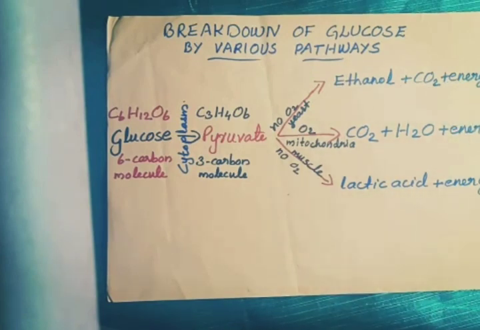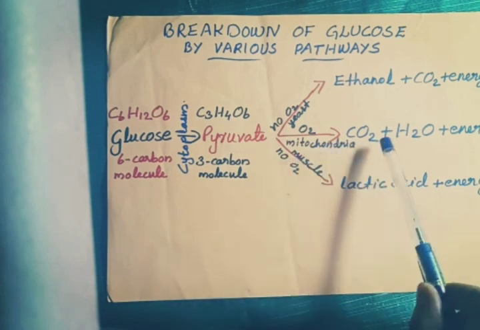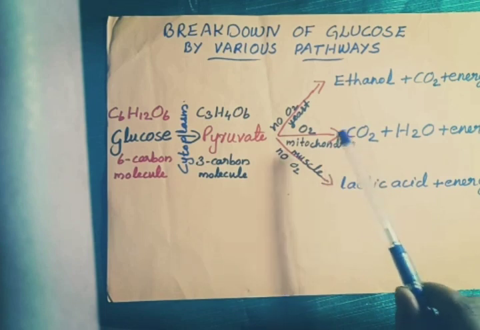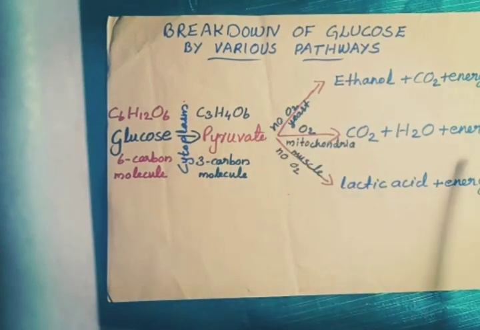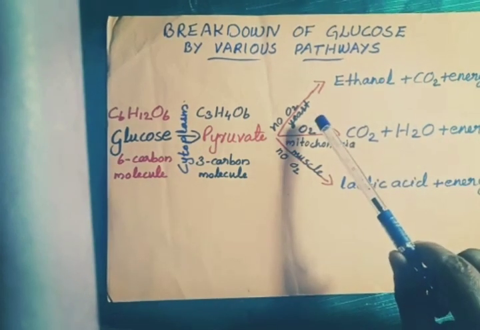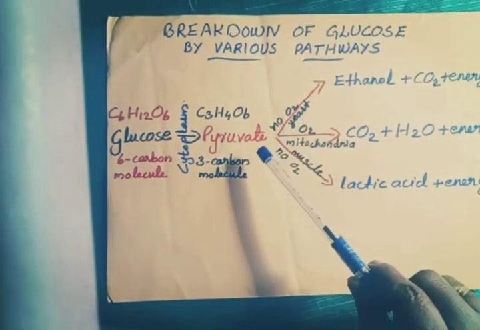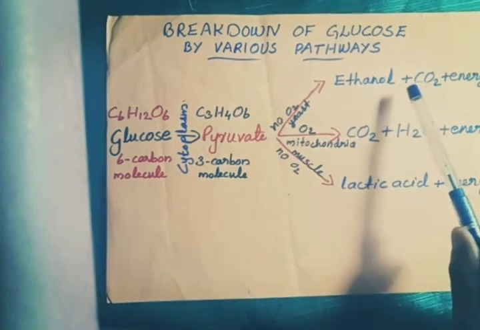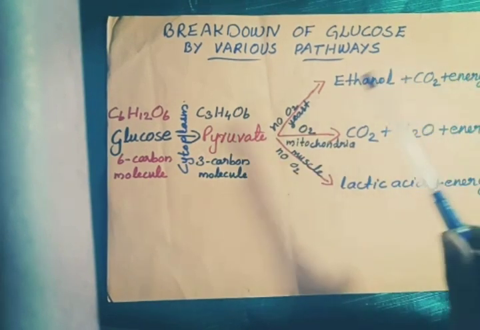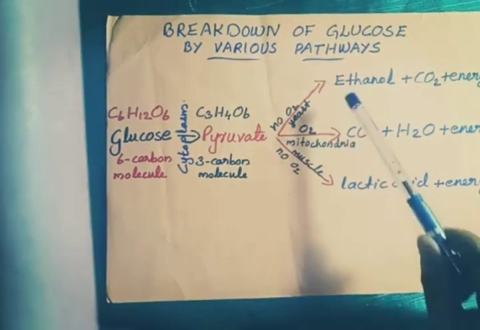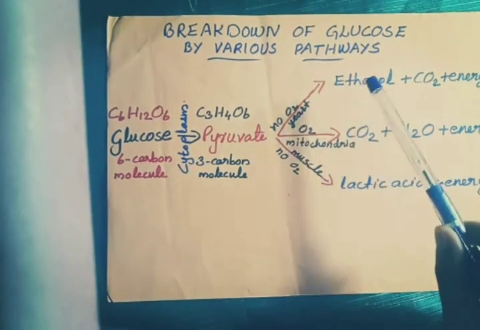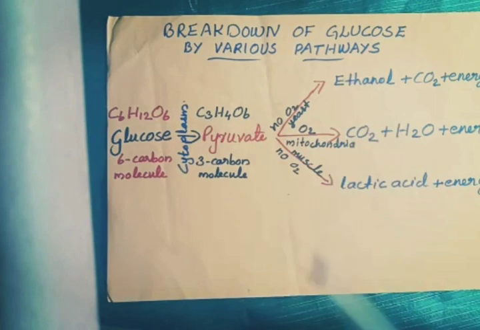We already studied that in different organisms, respiration takes place in different ways. You see, in human beings, in mitochondria, with the presence of oxygen, pyruvate converts to energy. In yeast cells, pyruvate converts into ethanol, carbon dioxide and energy without the involvement of oxygen. Okay, two types of respiration: this is aerobic respiration and this is anaerobic respiration.